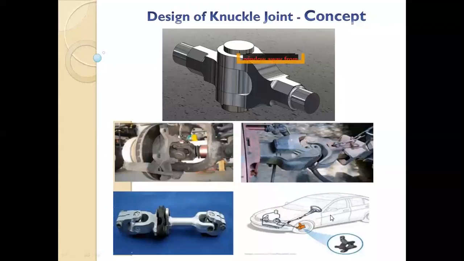And the best part is that it can move angularly. It has an angular movement up to a certain limit. Your two rods can have an angle between them, right? Because in the cotter joint that was not available. We had to have both shafts, or we can say rods, on the same axis. But here the axes can have an angle between them. Okay, so I hope it's clear now what a knuckle joint is.